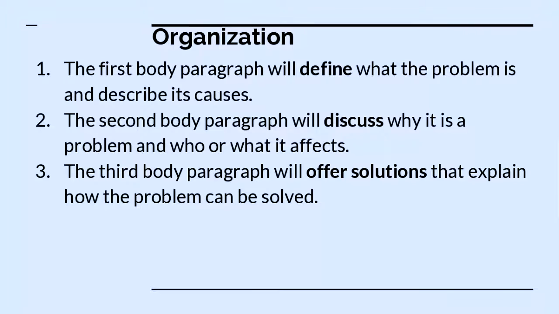The second body paragraph will discuss why it's a problem and who or what it affects. And then the third body paragraph will offer solutions that explain how the problem can be solved. So paragraph number 1 is defining, paragraph number 2 is discussing the problem and who or what it affects, and paragraph 3 is offering solutions.